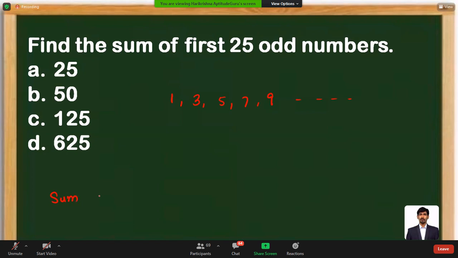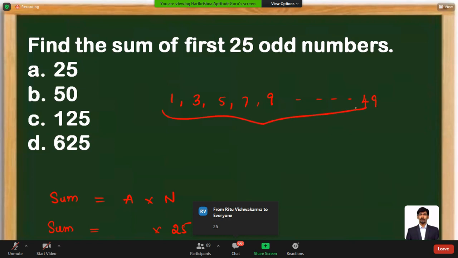The sum of the terms is given as average into number of terms. The number of terms is anyway 25. We just need to find the average so that we can find the sum of the terms. So how can we find the average? 25 odd terms are there. The first term is 1, the second term is 3. So the 25th term will be equal to 49.